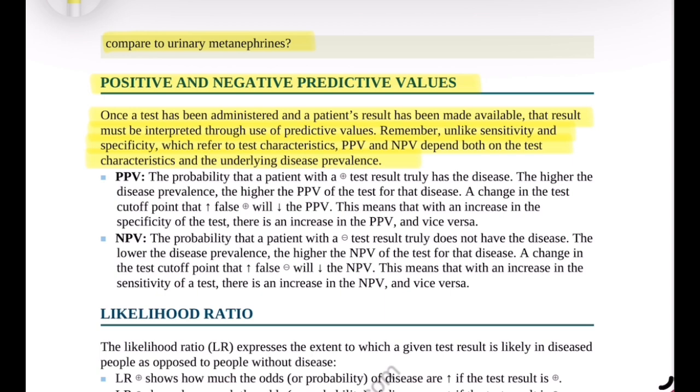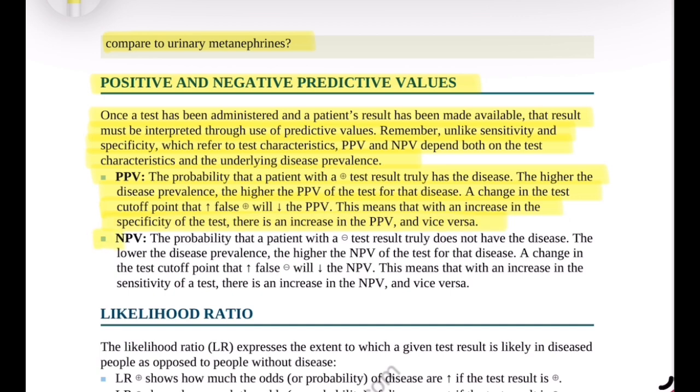Positive predictive value, PPV. PPV means the probability that a patient who has a positive test result truly has the disease. When the disease prevalence increases, the positive predictive value also increases. A change in the test cutoff point that increases the number of false positives will decrease the PPV. This means that if the specificity of the test increases, the positive predictive value also increases, and vice versa.